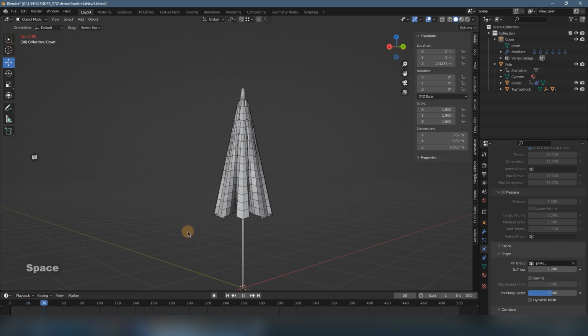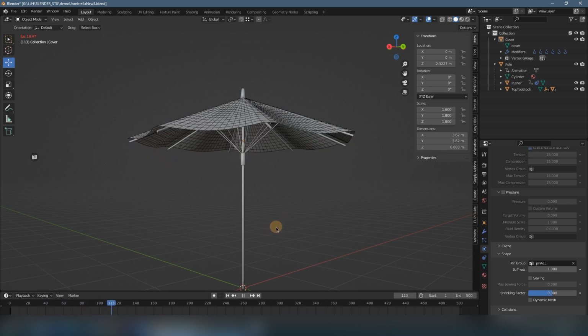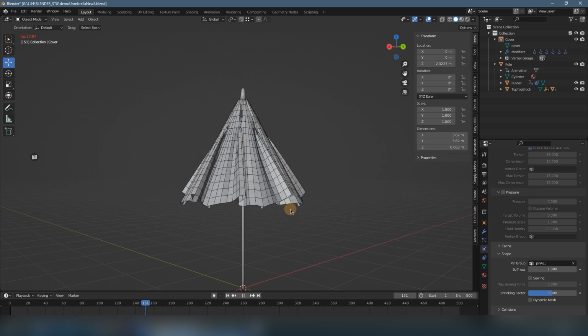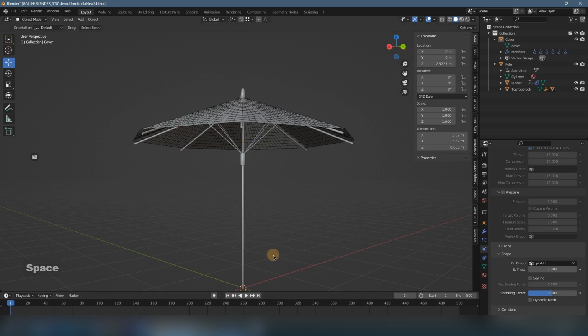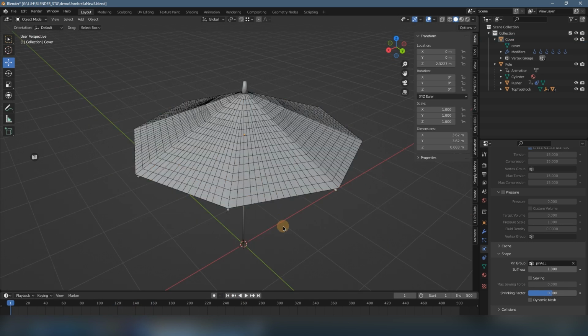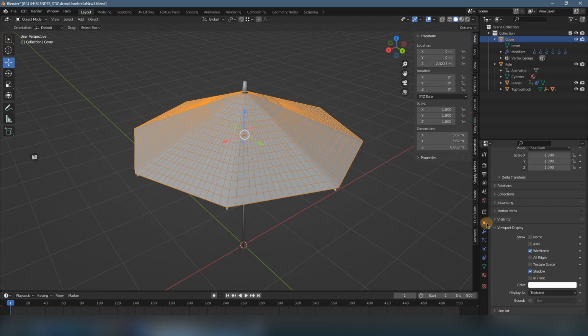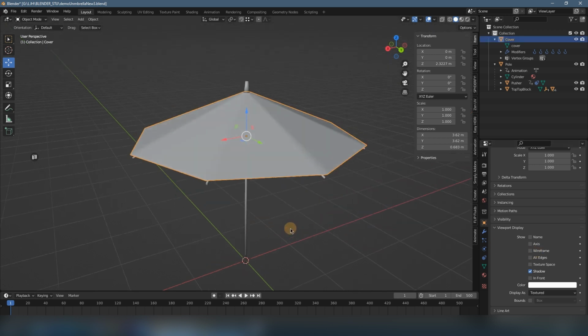So we got the movement correct, we got the simulation now, and if we go back to the first, we select shading smooth, and we cancel this wireframe display by clicking here, object property, and cancel this wireframe select, and now we have this.